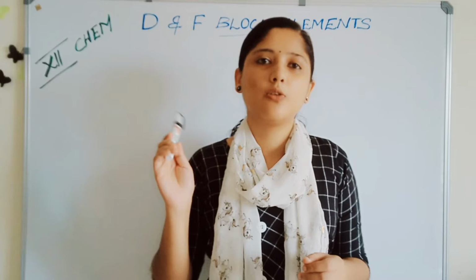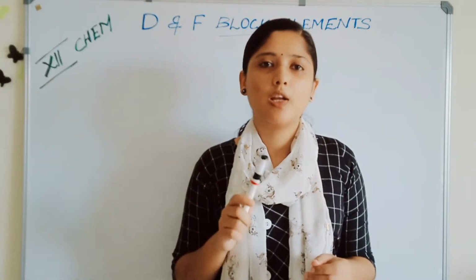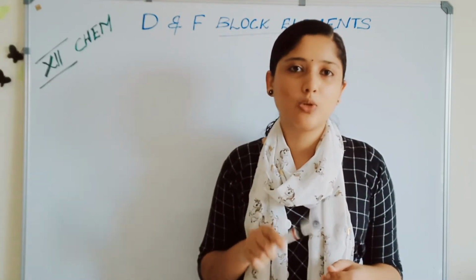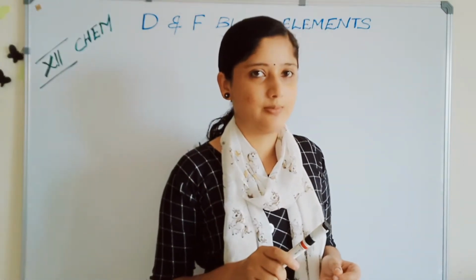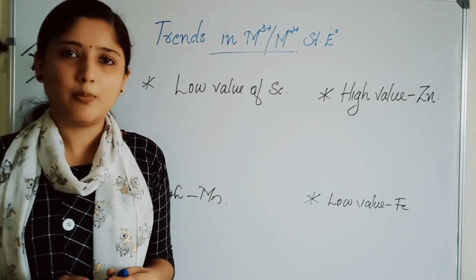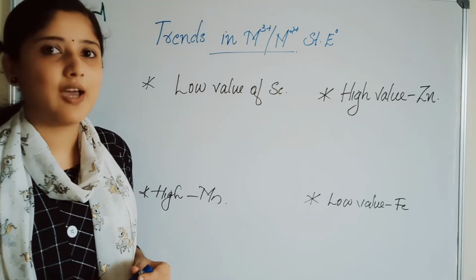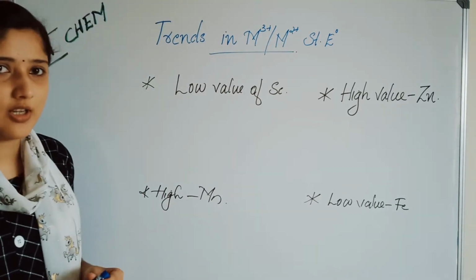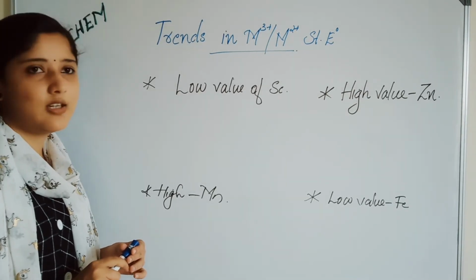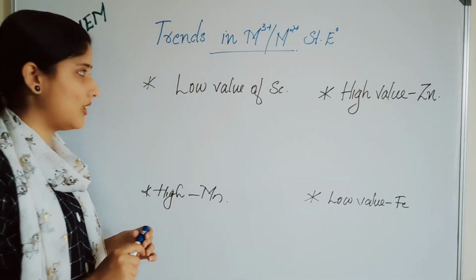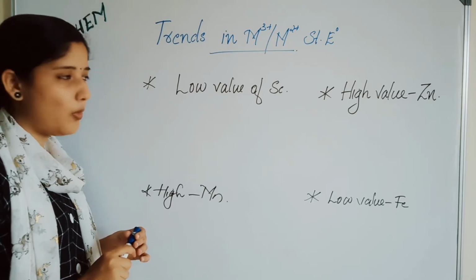Some of the properties of transition elements. Today we will continue the rest of the properties, and today we will finish all the properties of transition metals. Students, we have already studied standard electrode potential and the factors affecting it. Now let's discuss the trends in M3+/M2+ in determining the standard electrode potential. There are mainly 4 points to discuss here.